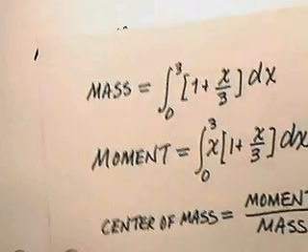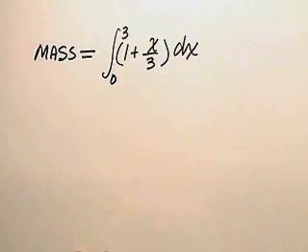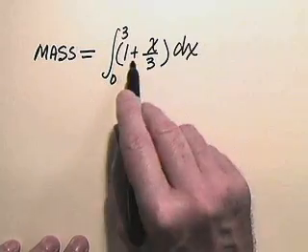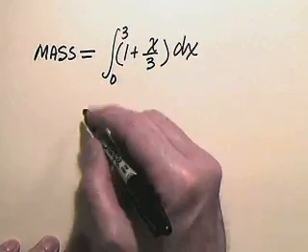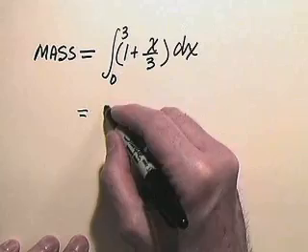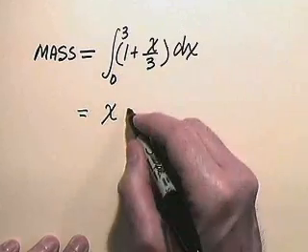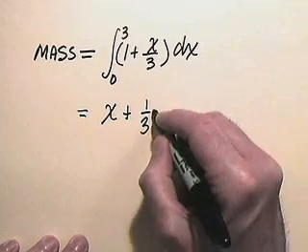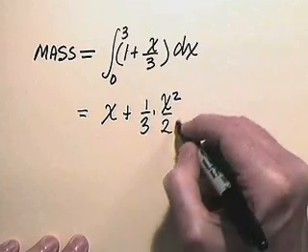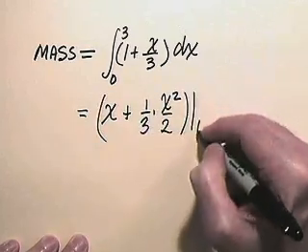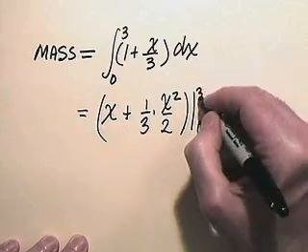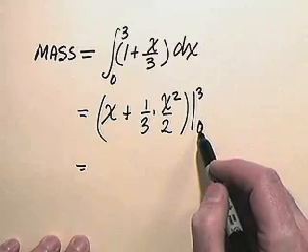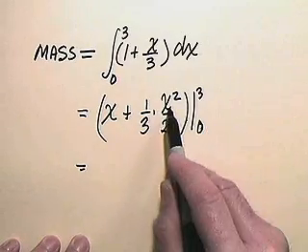Okay, so let's begin by working out the mass. Notice the mass then is just the definite integral, an easy one to do. And so the antiderivative of 1 is x. The antiderivative of x is x squared over 2. So we have 1/3 times x squared over 2. And that's to be evaluated between limits 0 and 3. So obviously putting in 0 gives nothing. We just have to put in the 3.